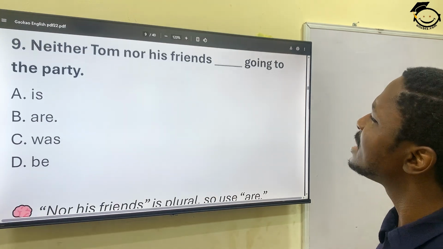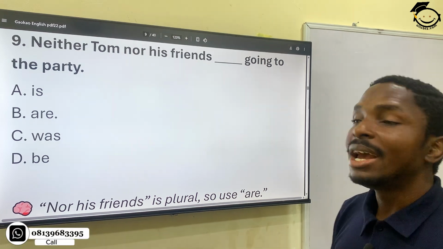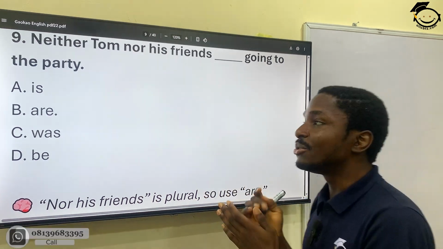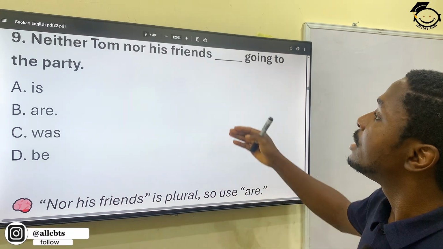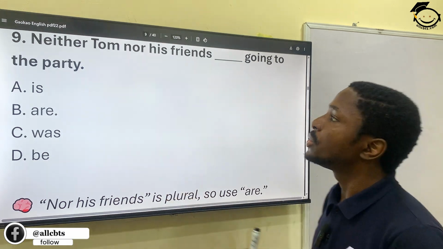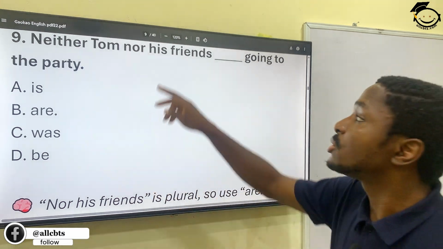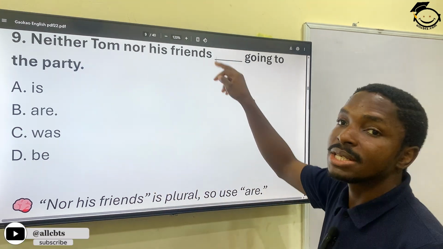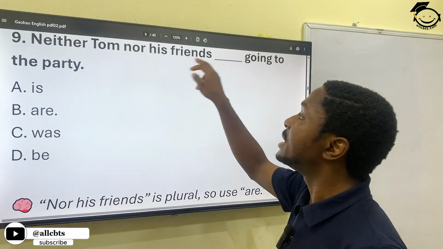Neither Tom nor his friends dash going to the party. I already explained a little bit of this, I think in question 2 or 3. Now the subject, the verb will always agree with the nearer subject. Okay, so neither Tom nor his friends. What's the nearer subject to the verb? The verb is going to be what is in the dash, and the nearer subject here is friends.